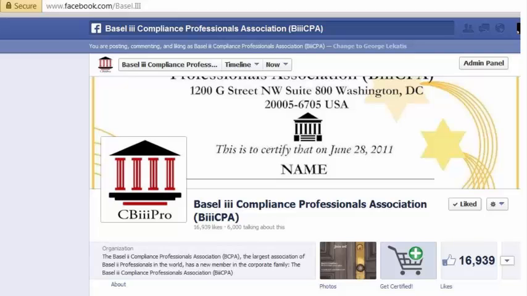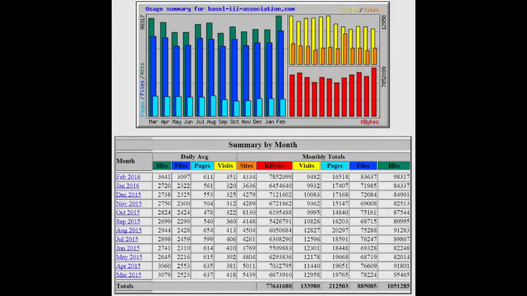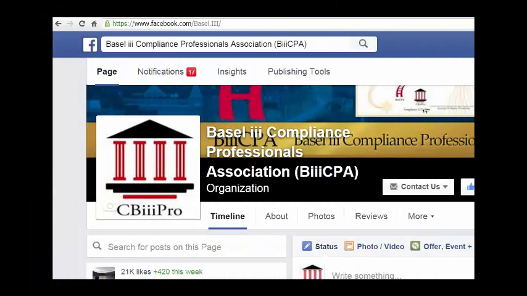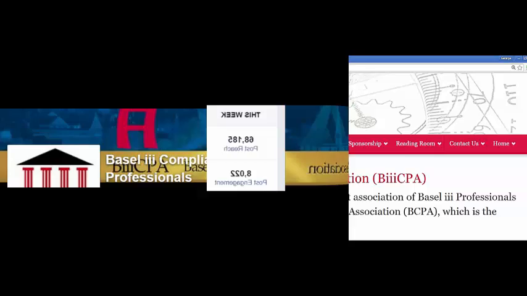Level 2A assets include, for example, certain government securities, covered bonds, and corporate debt securities. Level 2B assets include lower-rated corporate bonds, residential mortgage-backed securities, and equities that meet certain conditions. Level 2 assets may not in aggregate account for more than 40% of a bank's stock of high-quality liquid assets. Level 2B assets may not account for more than 15% of a bank's total stock of high-quality liquid assets.